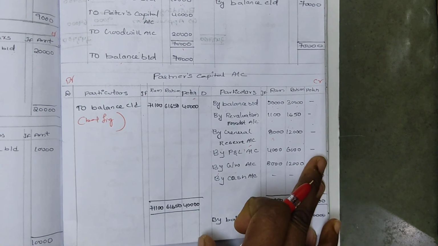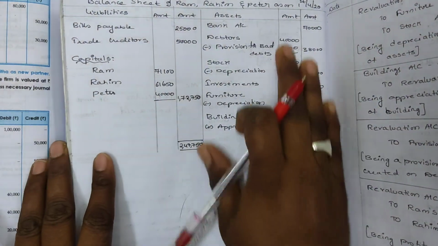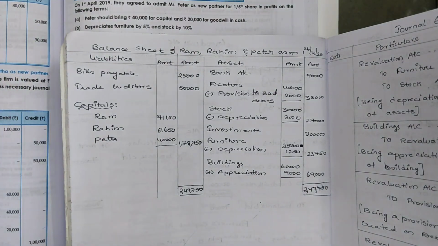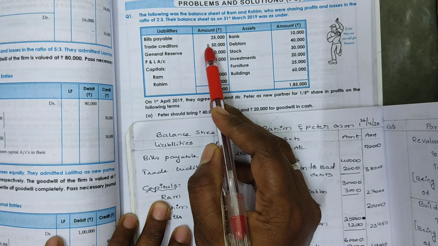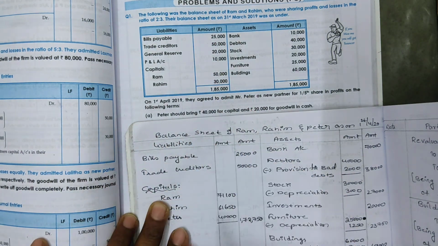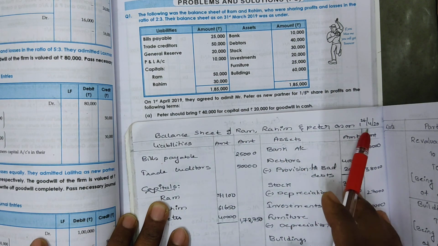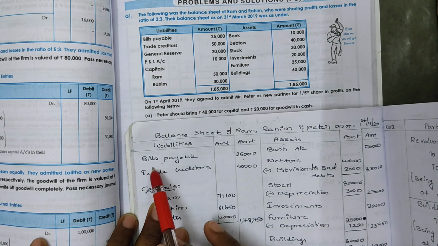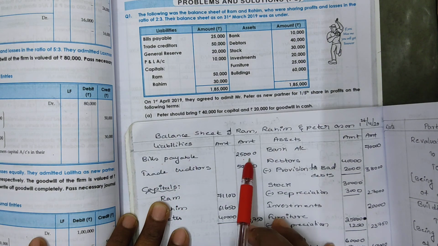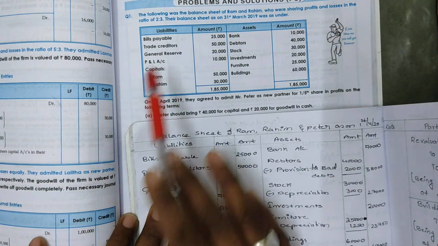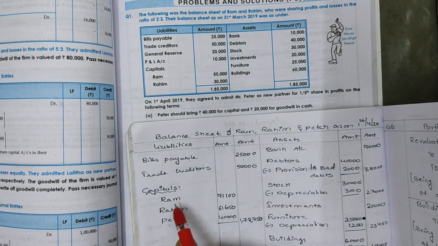After that, next we have to prepare a balance sheet. By seeing the question itself, we can directly do the balance sheet. First, bills payable. Regarding bills payable, we don't have any adjustment, so directly take the bills payable, 25,000. Balance sheet of Ram, Rahim and Peter as on 1/4/20. Liability side first. Bills payable 25,000. Afterwards trade creditors. Regarding creditors also we don't have any adjustment, so trade creditors 50,000.